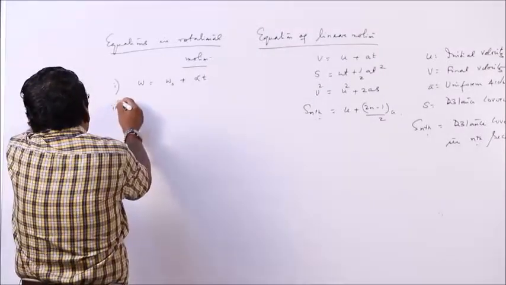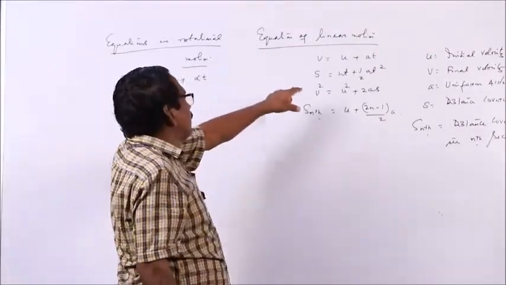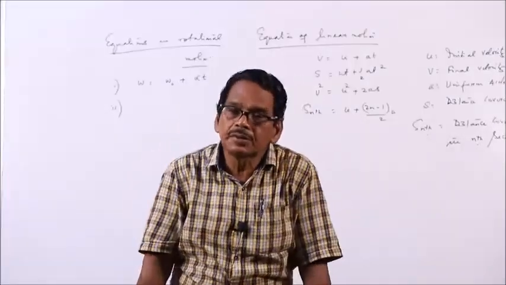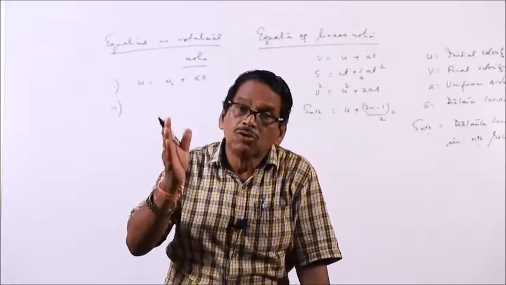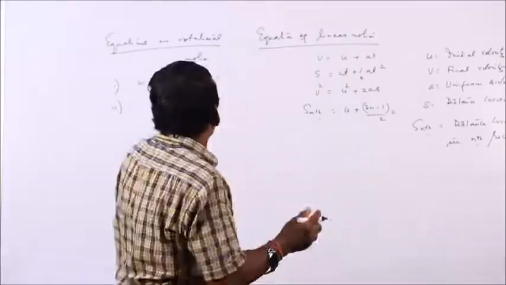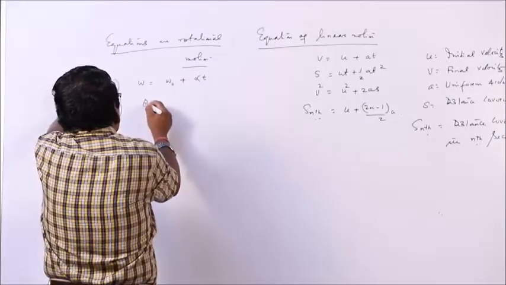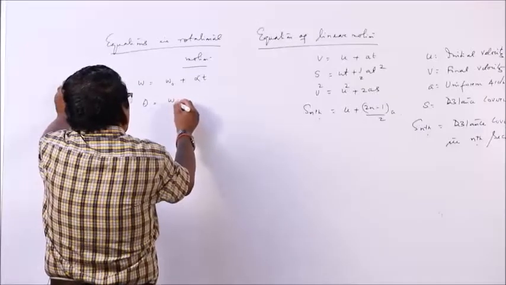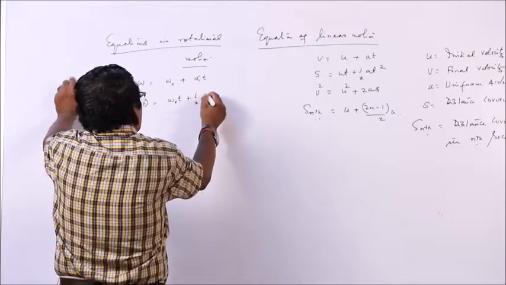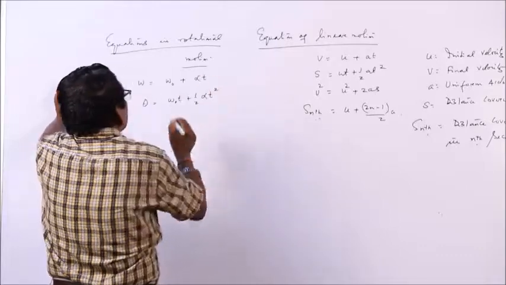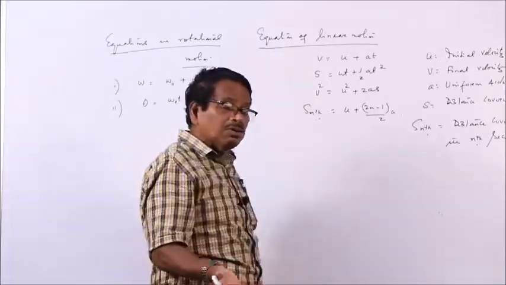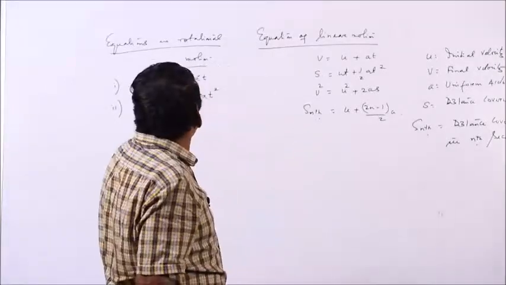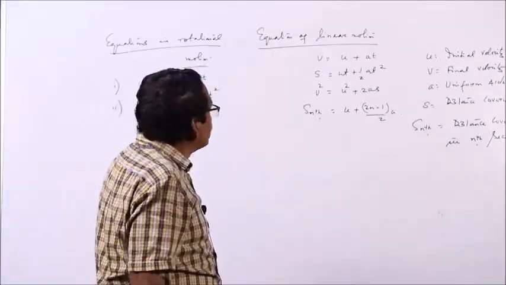Second equation: for linear distance, s is equal to u t plus half a t square. In angular motion, instead of linear distance, we will take the angle covered. So the equation will be theta is equal to omega 0 t plus half alpha t square. t will remain as such, there will be no change in t.